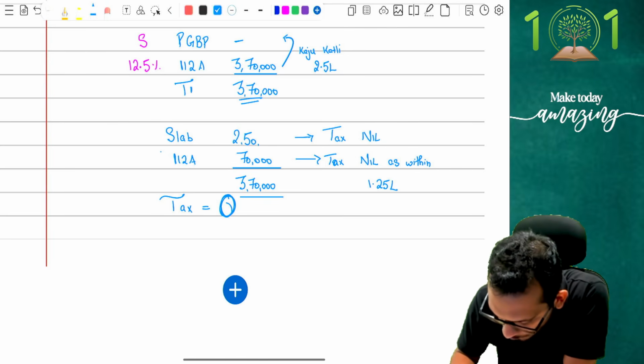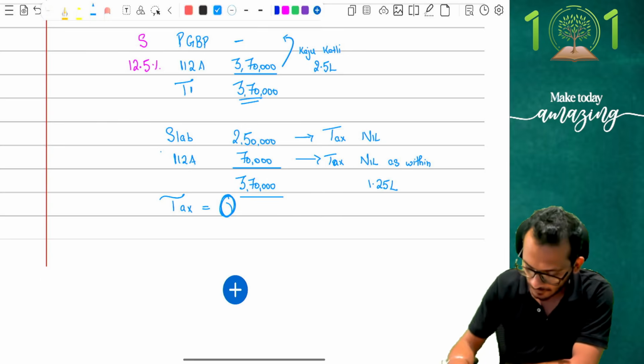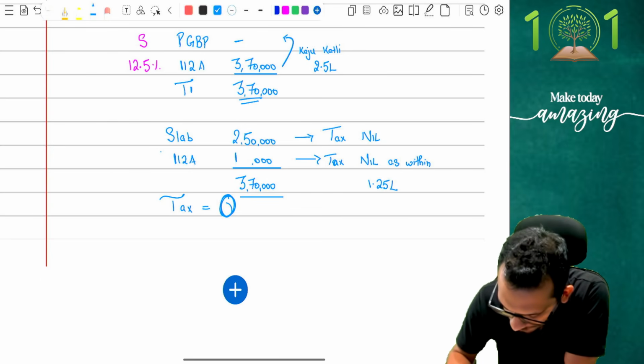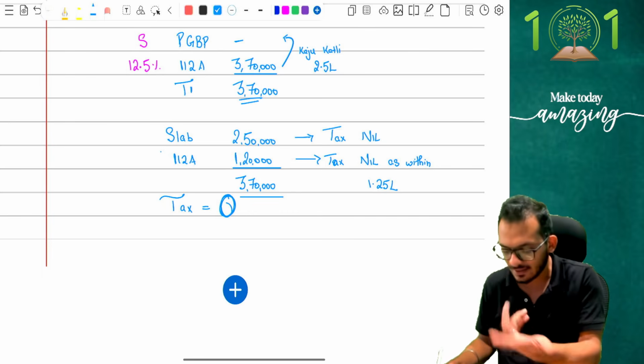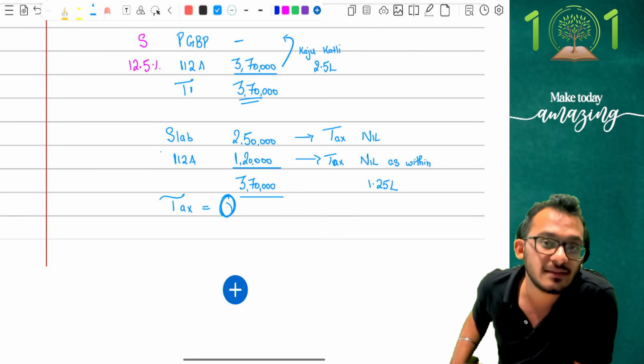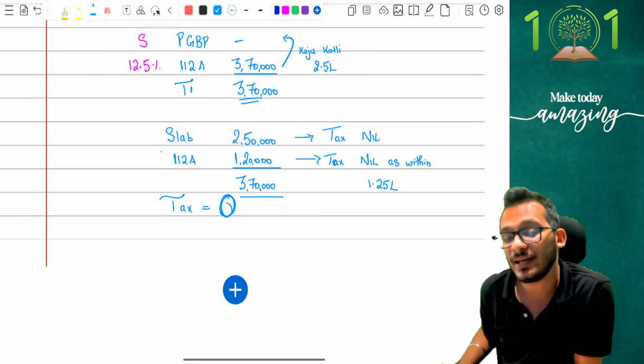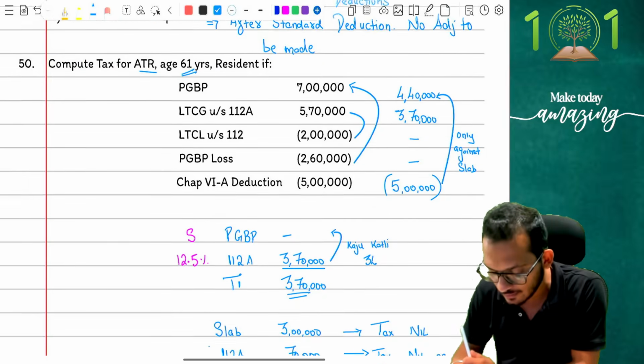With my slab income being 2 lakh 50,000, my slab left off is 1 lakh 20, I guess. Yes, so I have 1 lakh 20,000 rupees, which again means the same thing, because at the end of the day, my slab income, I am having an exemption of 1 lakh 25,000 rupees, and therefore nothing is going to change in the question no matter what.